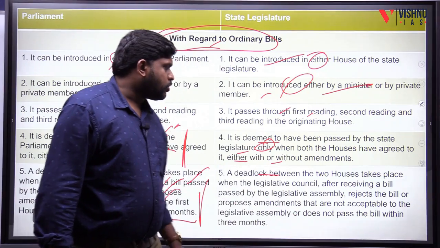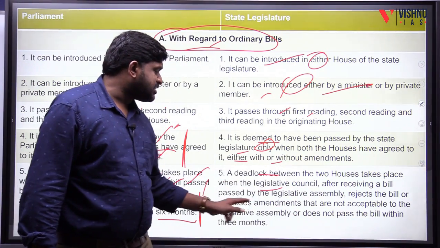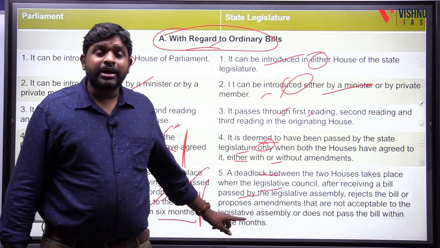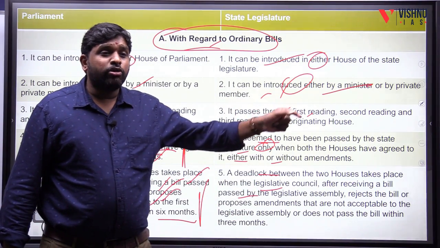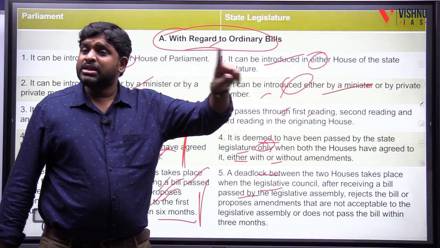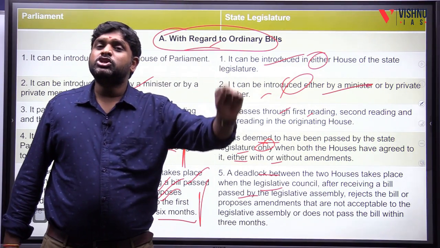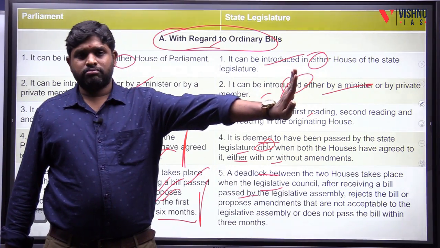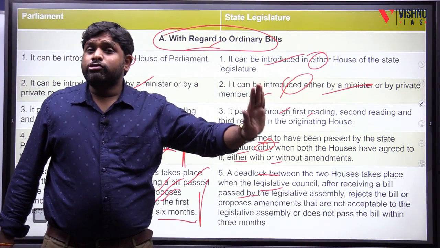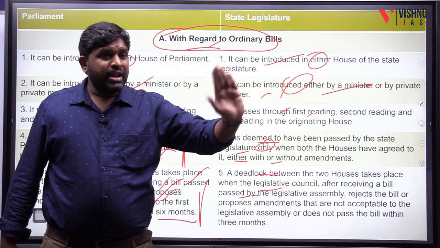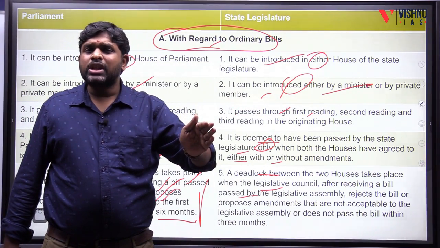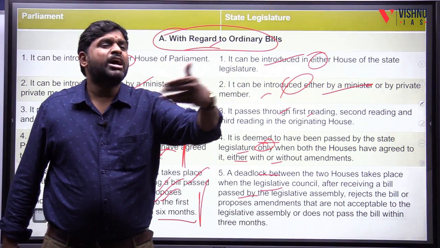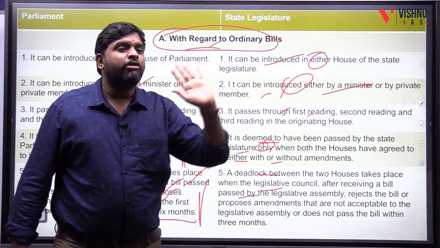A deadlock between the two houses in the state takes place when the Legislative Council, after receiving a bill passed by the Legislative Assembly, is not happy. Here there is no first house or second house. The Legislative Assembly must compulsorily pass it first, and only after that does it go to the Council. If a bill entered the Legislative Council and the Council passed it but the Legislative Assembly is not passing it, it will not move forward.